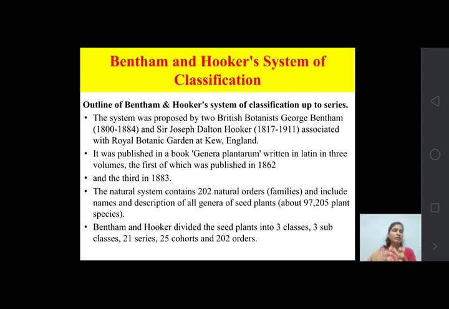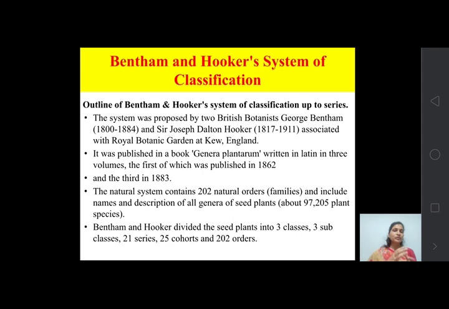The first edition of this Genera Plantarum was published in 1862, and the third in 1883. So between 1862 and 1883, 3 volumes were published by Bentham and Hooker about the classification.